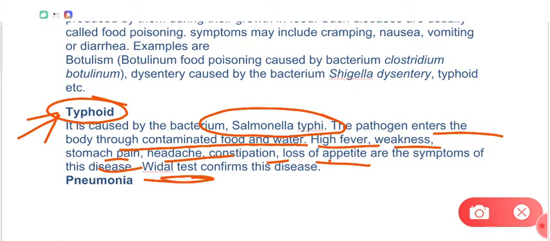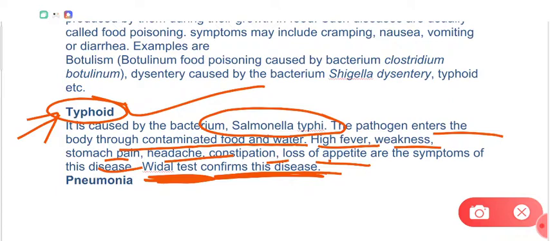And Vidal test, which is a very common type of test, this Vidal test is done for checking whether typhoid is there in your body or not. Means the diagnosis of typhoid is done by Vidal test. So dear students, we have discussed all the modes of transmission. However, there may be certain other things that may be discussed. For example, the transmission through vectors that had been already discussed here in this video, right?